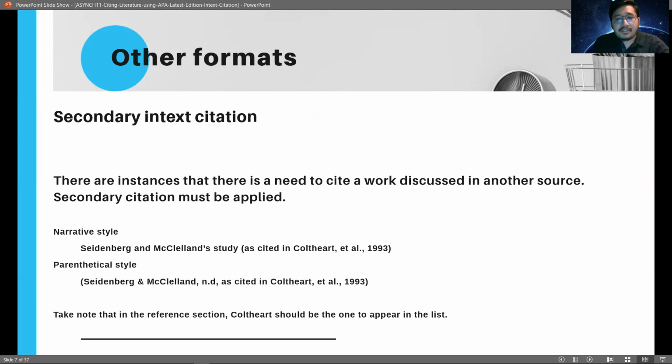Next is if this is a secondary in-text citation. Okay, so there are instances in which you will have to cite a work discussed in another source. So if that's the case, then secondary citation must be applied. Okay, so for the narrative style, you should write it like this. So we have here the example: Seidenberg and McClelland study, open and close parentheses, as cited in Coulthard et al., 1993. Now, if you're doing the parenthetical style, just include everything within the open and close parentheses.